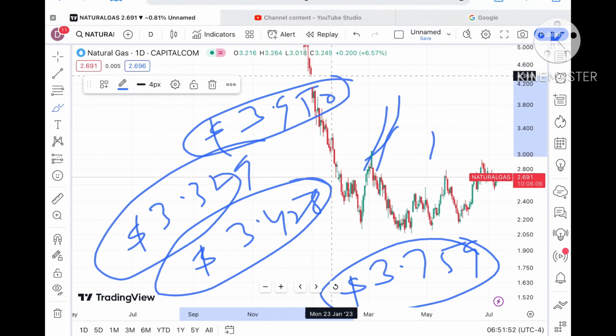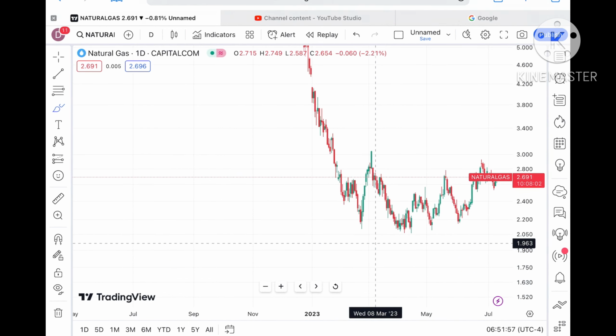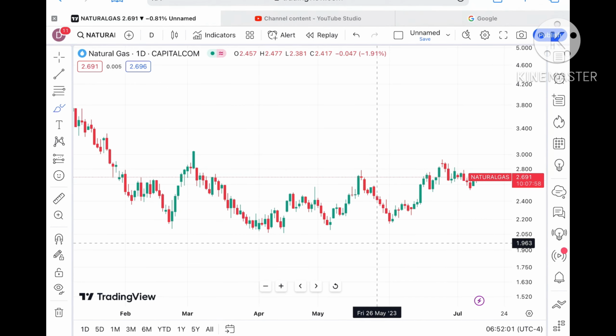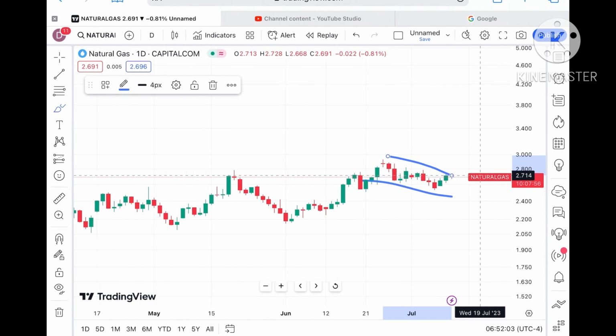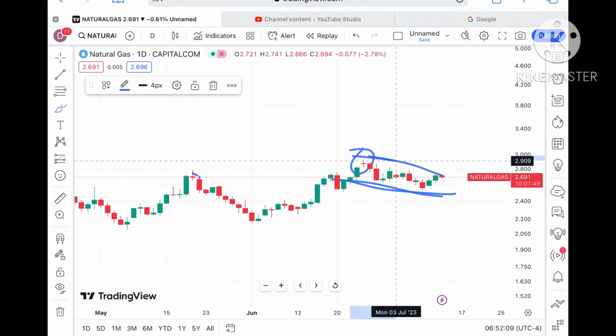Okay, so once the price sustains above that level, we can see it can go further upside. Now you have to understand something, because you have to see the overall trend after making this particular high. Okay, and this level we have not seen since the third week of May 2023.